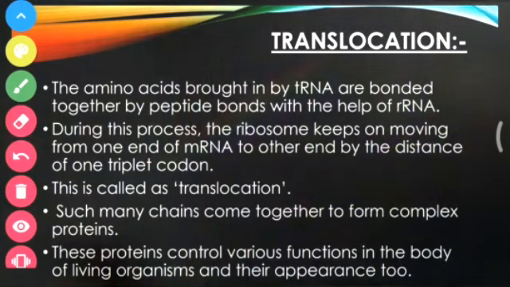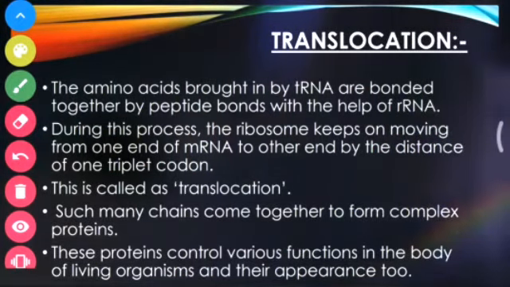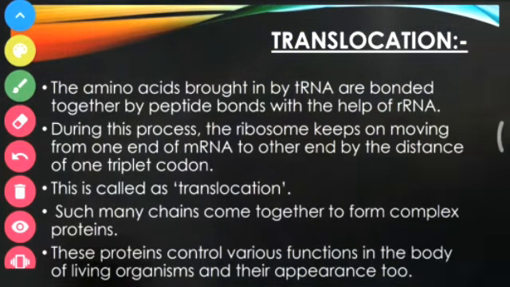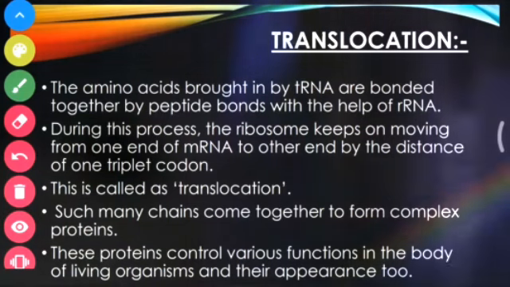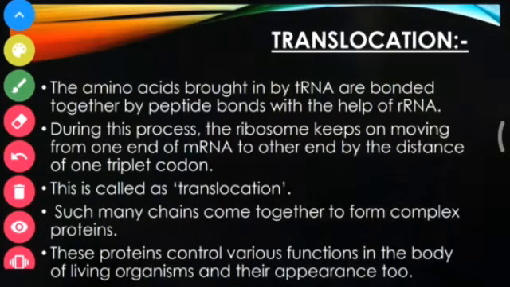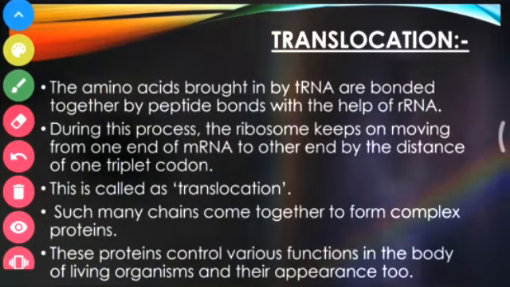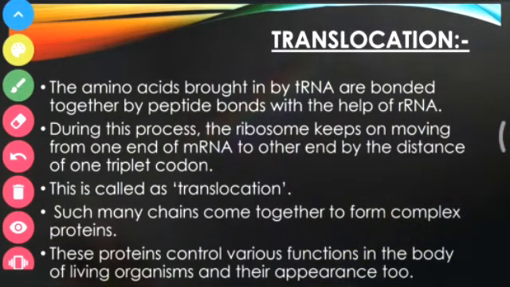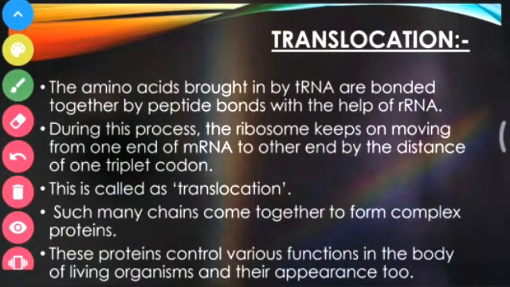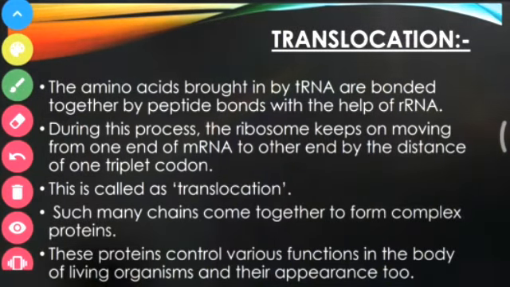So if I talk about it, the color of my hair is black due to melanin, which is a protein. My nails and my skin have a protein called keratin, my red blood cells have a protein called hemoglobin. To fight against infection, I have antibodies in my body, and that is also a protein. So all these proteins are basically made by this particular process of transcription and translation. So this should be very, very clear.